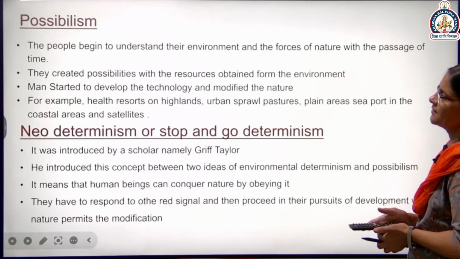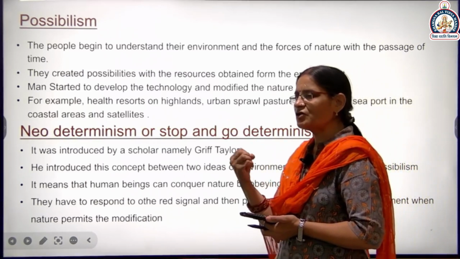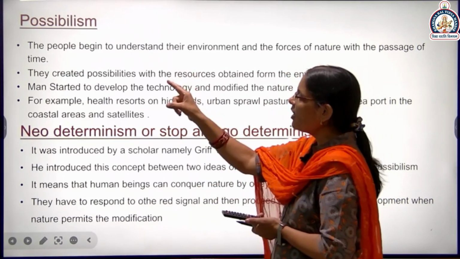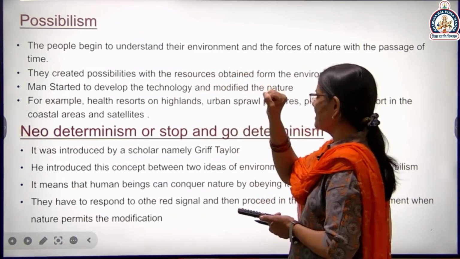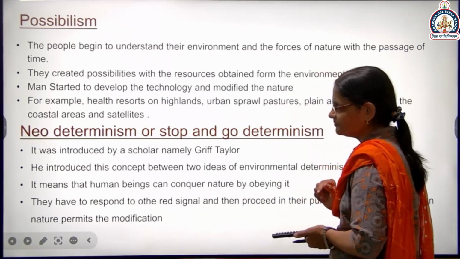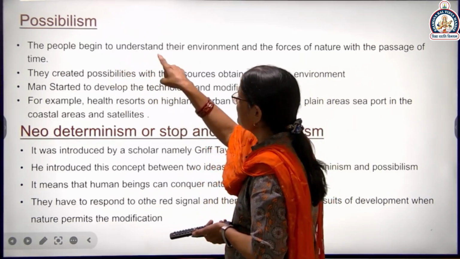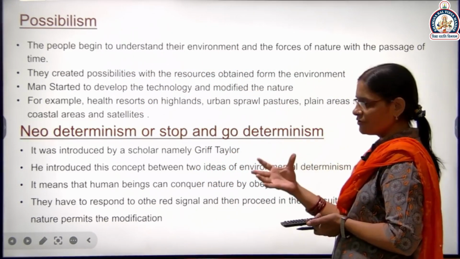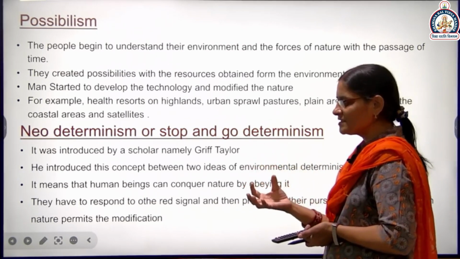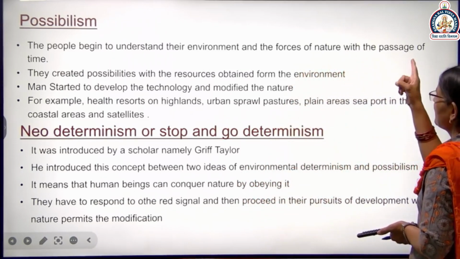Next, possibilism. What is possibilism? By the development of technology, human beings understood how we can use the environment and the forces of nature with the passage of time. So here in possibilism, human beings understand their environment. Slowly, by the development of technology, human beings understood the forces, the powers, the resources of the environment and the forces of nature with the passage of time.